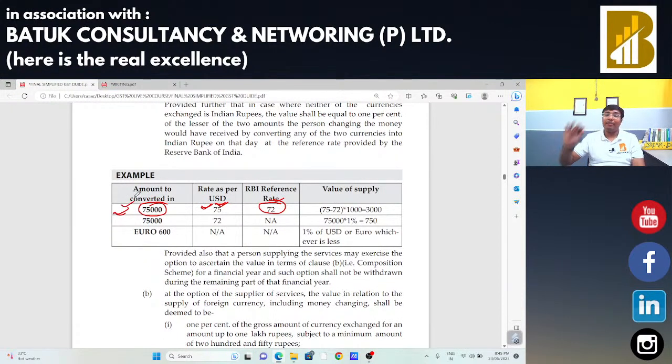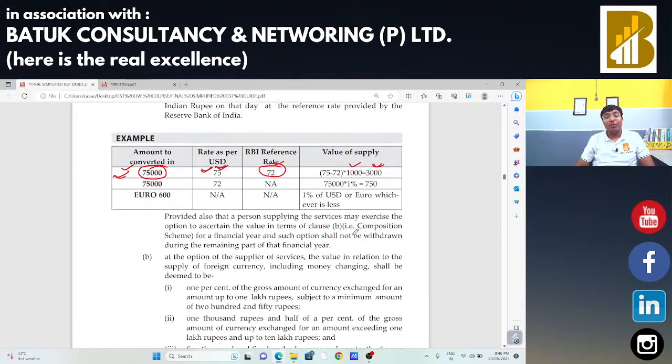So you have 75,000 rupees and 1 USD is equal to 75 rupees. In that case, you are getting 1,000 units. So the difference between the USD rate minus the RBI reference rate, multiplied by the number of units, will be your value of supply. That means in that case, you need to pay GST on that 3,000 rupees.